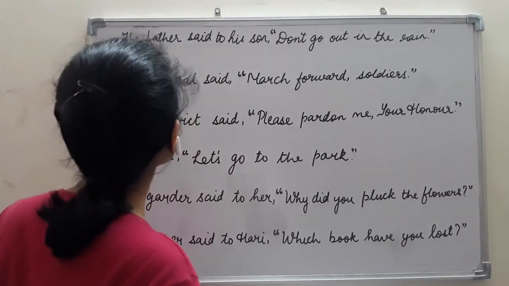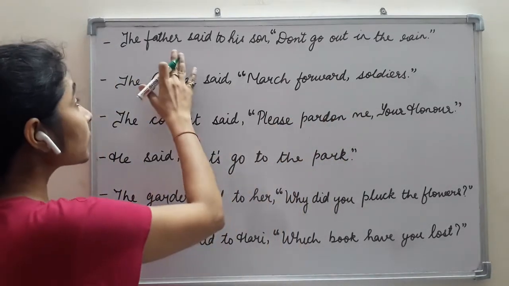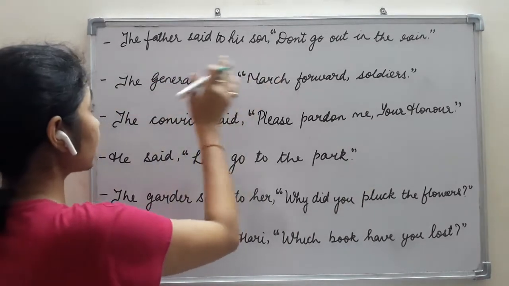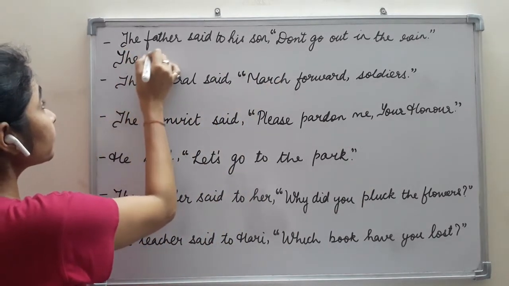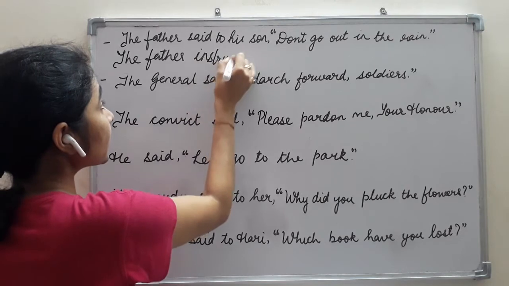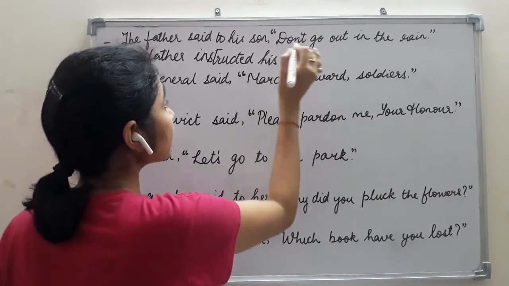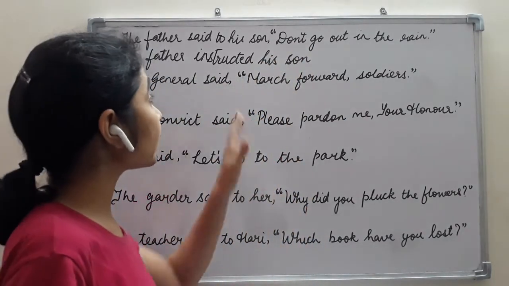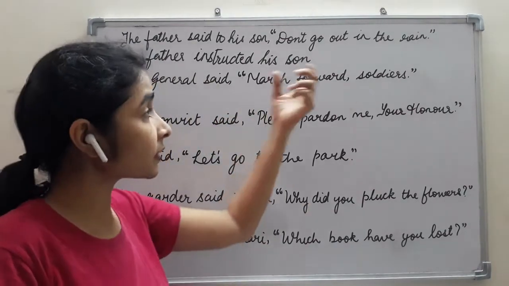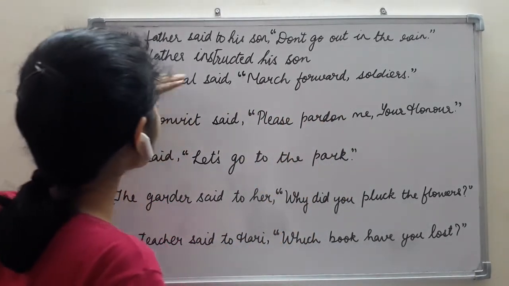Okay, so here let's start. The father said to his son, don't go out in the rain. So what is the father doing? The father is instructing the son. So first, the father instructed his son. Now, as I said in the explanation video, in the case of an imperative sentence, the infinitive to is added before starting with the message given in the quoted words. So what did the father instruct his son?